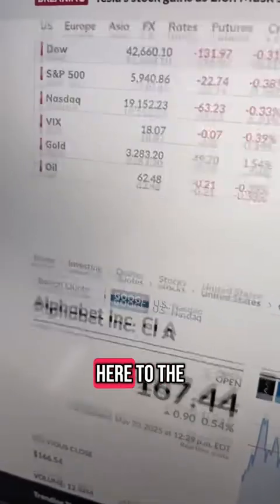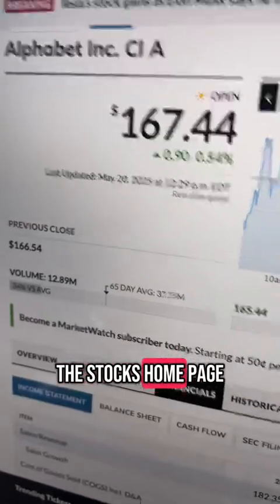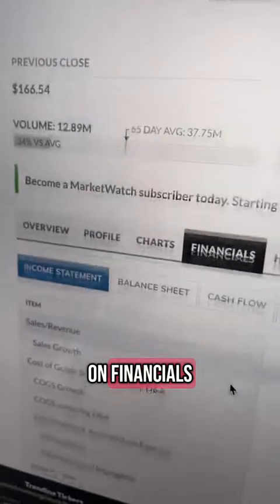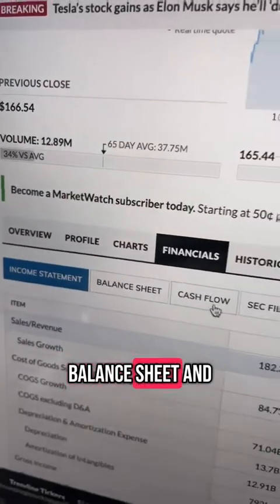To get a deeper dive on things like net income, total assets, long-term debt, I like to go to MarketWatch. And if you go right up here to the stock's homepage and you click on financials, you will see income statement, balance sheet, and cash flow.